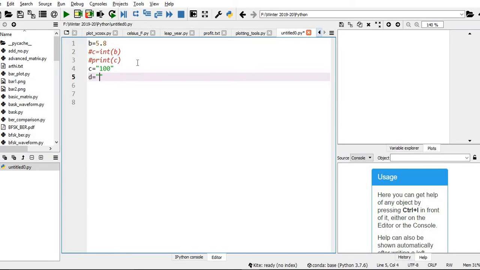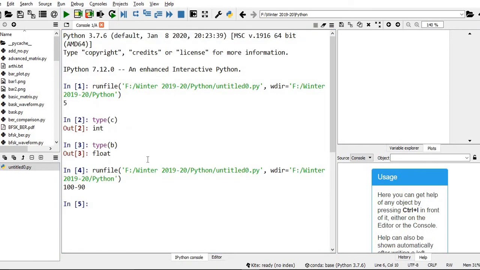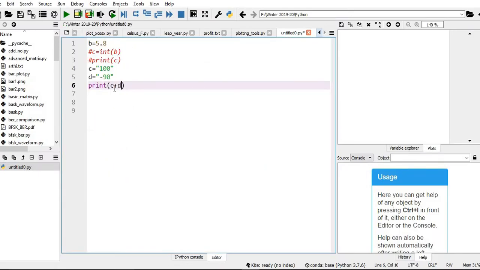d equal to another string. If you want, you can put type of c and d, which we will check. Let me print c plus d. We'll see what happens. See, the two strings are added and displayed. It's not the mathematical addition. 100 and minus 90 is printed, but our expectation is that we want c and d added.